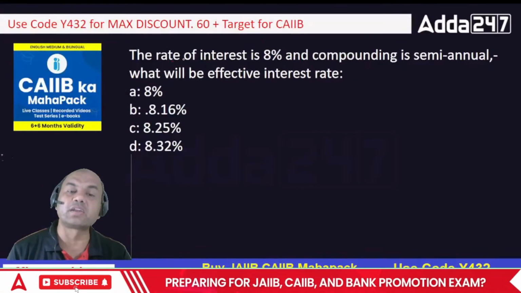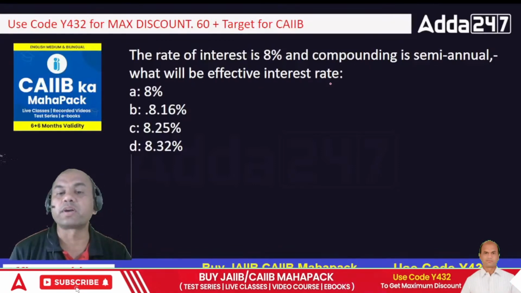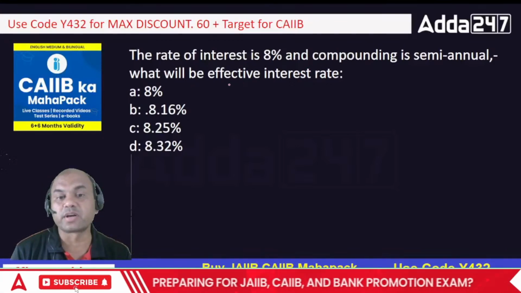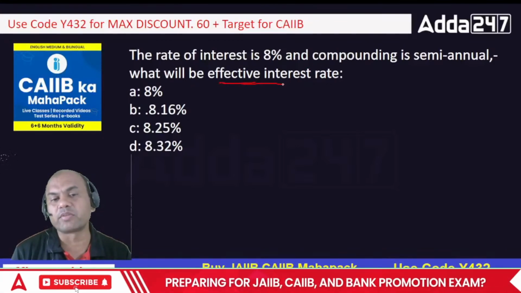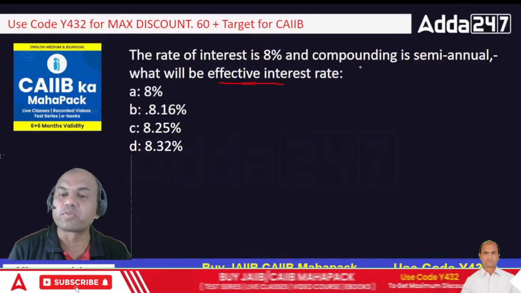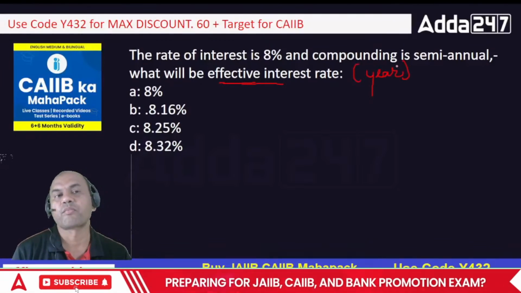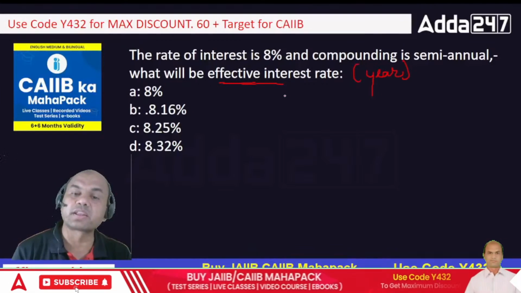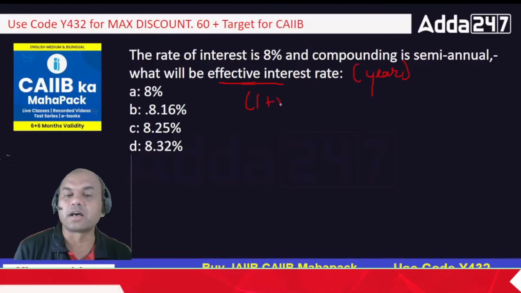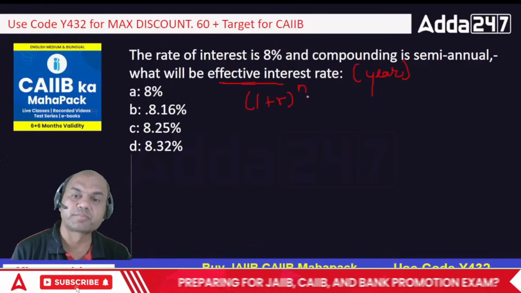Suppose the rate of interest is 8% and compounding semi-annually. What will be the effective rate of interest? Now what is this? Effective rate of interest. See here, understand one important point: whenever effective rate of interest is asked, they are asking it for a year. Remember, it is always for a year. How to find the effective rate of interest? It is found out like this: (1 plus R) raised to N